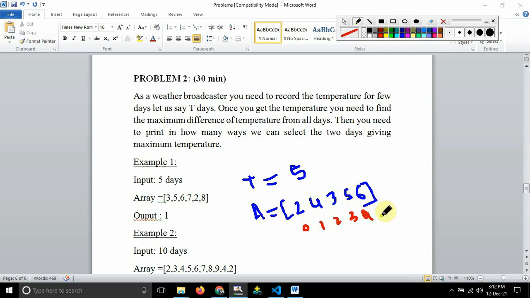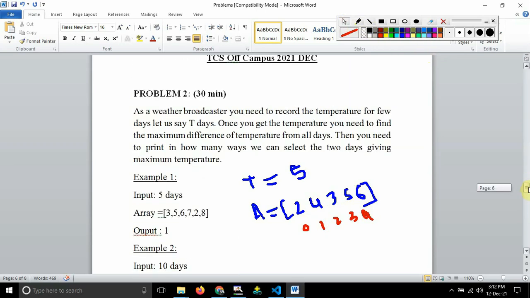Now what is your job, guys? Your job is to find out in how many ways you can select the days giving the maximum temperature difference. In this list, you can see the maximum difference: if I consider 6, the last day, minus 2, the first day, then I get a difference of 4. In any other combination, like 5 minus 2, I get 3, and if I do 4 minus 2, I get 2.